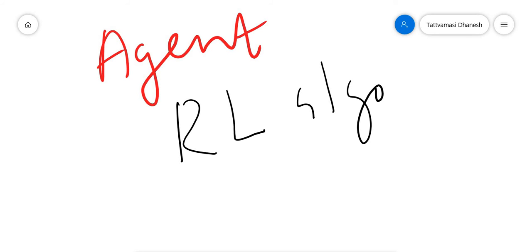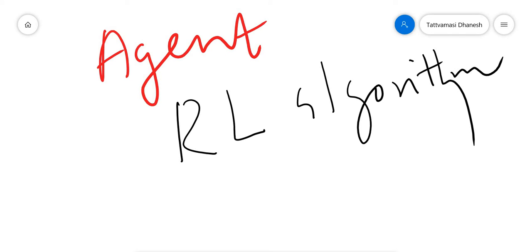That is very important. Now I am going to define what an agent is. An agent means the reinforcement learning algorithm that learns from trial and error. We call it the agent. It's the simplest definition we can give.